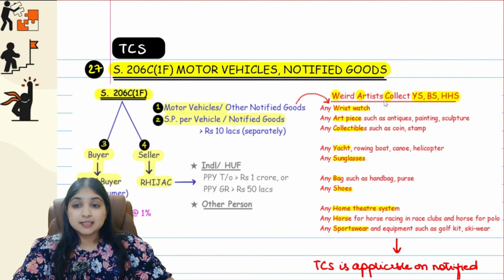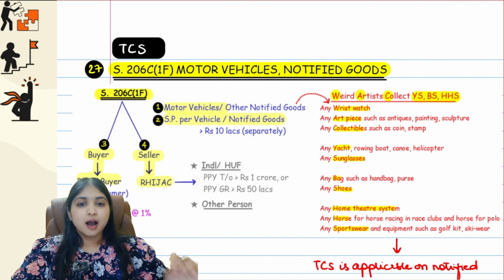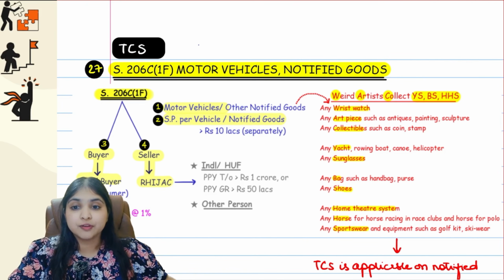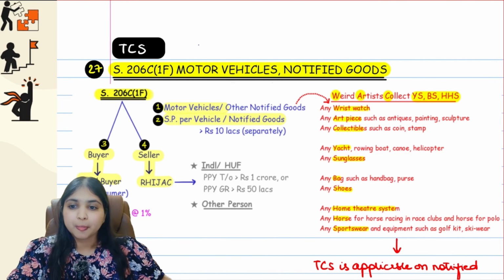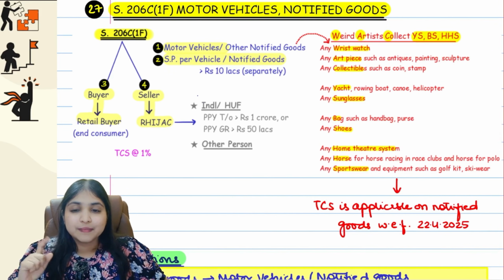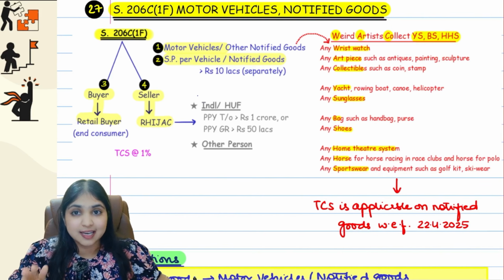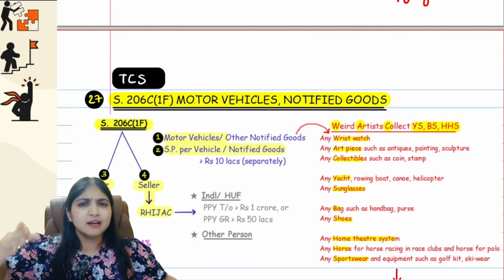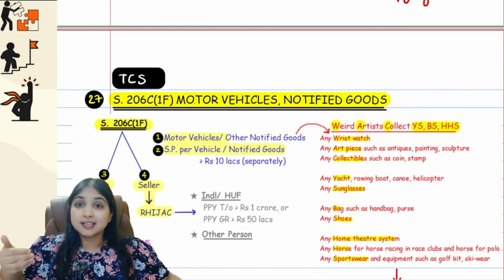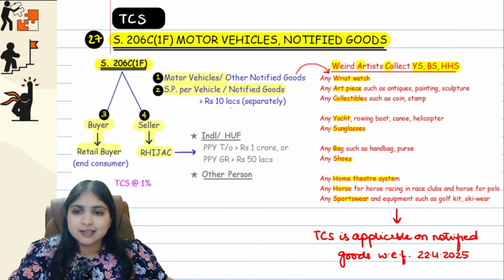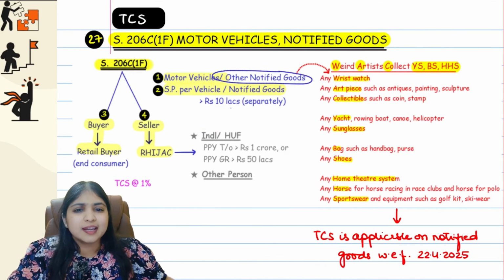Yes. Now come on, let's enter into our very first section. Our first section in TCS is section 206C(1F), which talks about motor vehicles and notified goods. Let's have a look at the section. There are 4 conditions. Condition number 1: what is the seller selling? We just learned that in TCS, the seller is selling some goods to the buyer, and along with the consideration for the goods, the seller is collecting TCS also. So in 206C(1F), the seller is selling either motor vehicles or any other notified goods.